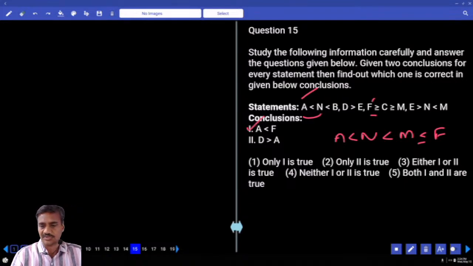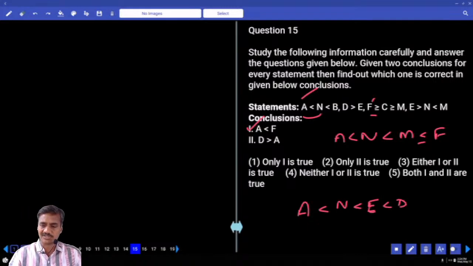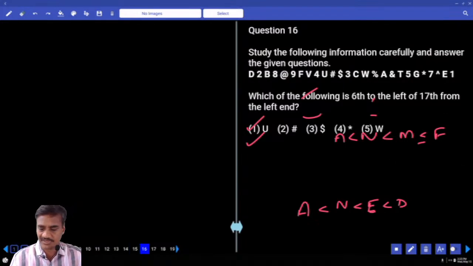Then coming to the next one, D and A. A is here and D is here. Which element is common? A lesser than N. Next one, N to what? N to E. And E greater than N means N lesser than E. And again, D greater than E means E lesser than D. A lesser than N lesser than E lesser than D. A lesser than D, D greater than E. So what is your answer? Both 1 and 2, that is the choice for question number 15.